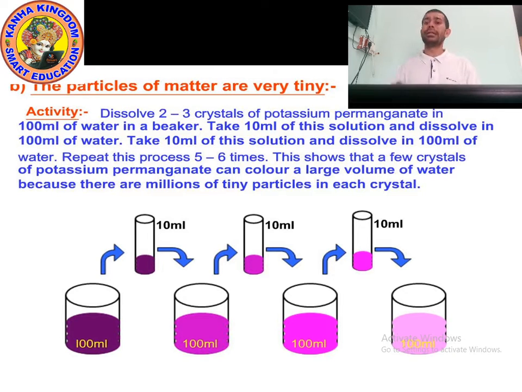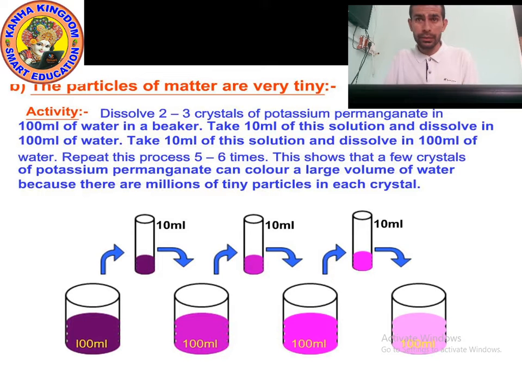Now take 10 ml of this solution, from the 100 ml of solution, and dissolve it into 100 ml of water in another beaker. Yes, into another beaker. Take 10 ml of the solution from the first beaker and add it into 100 ml of water in another beaker.